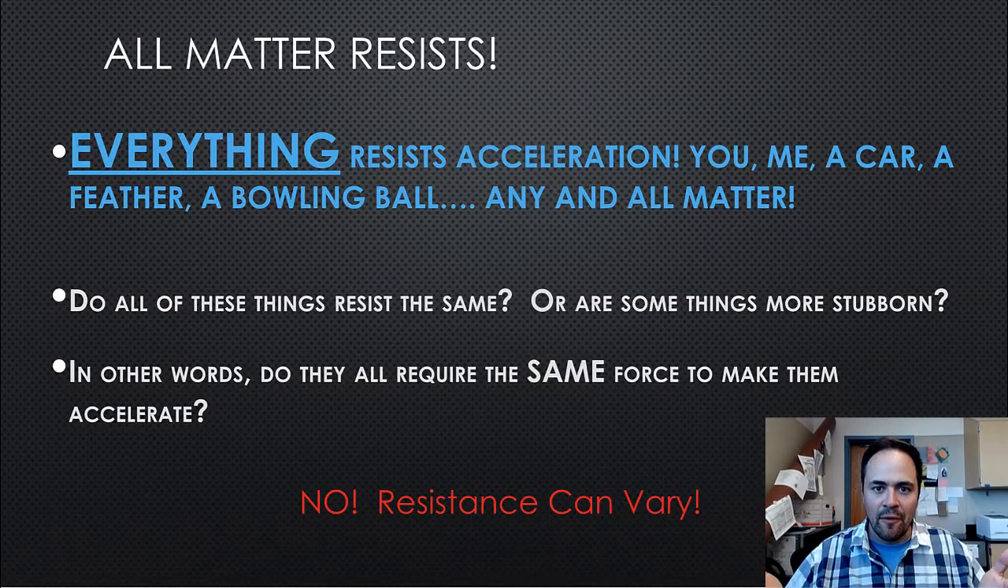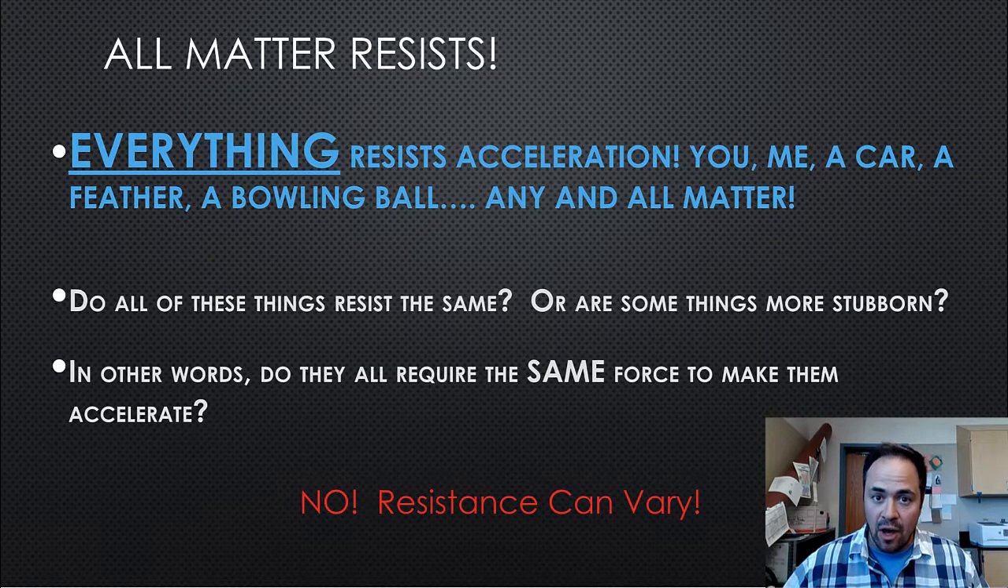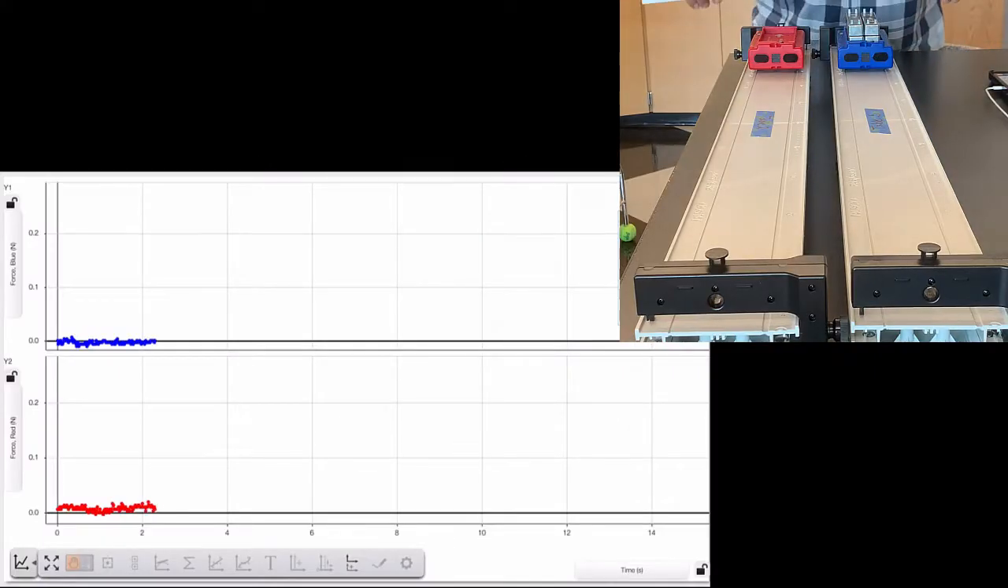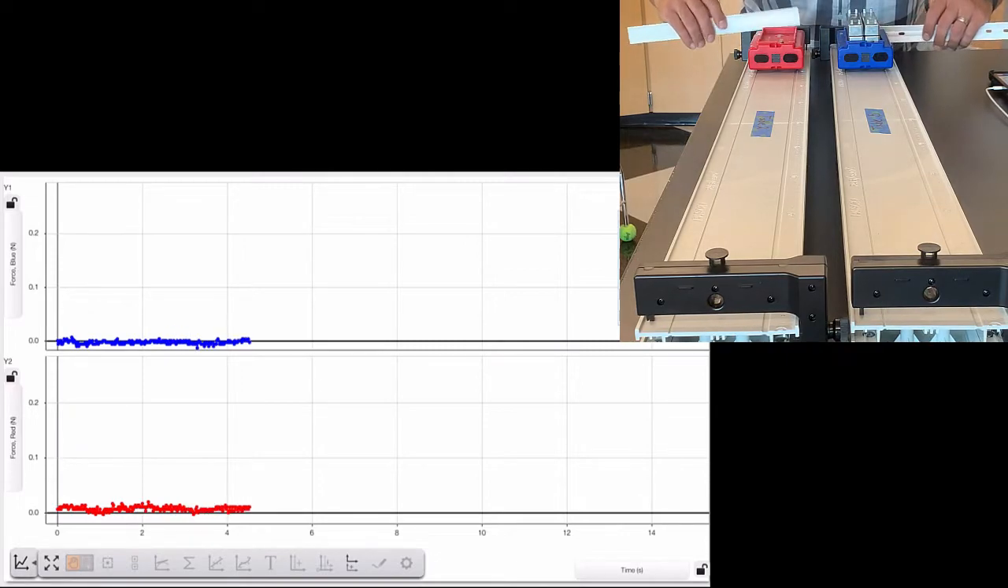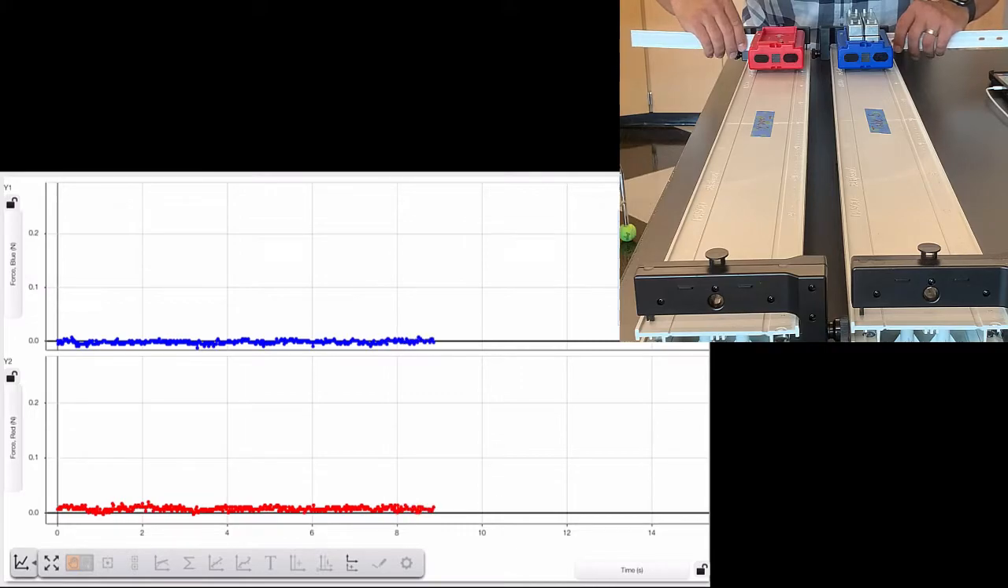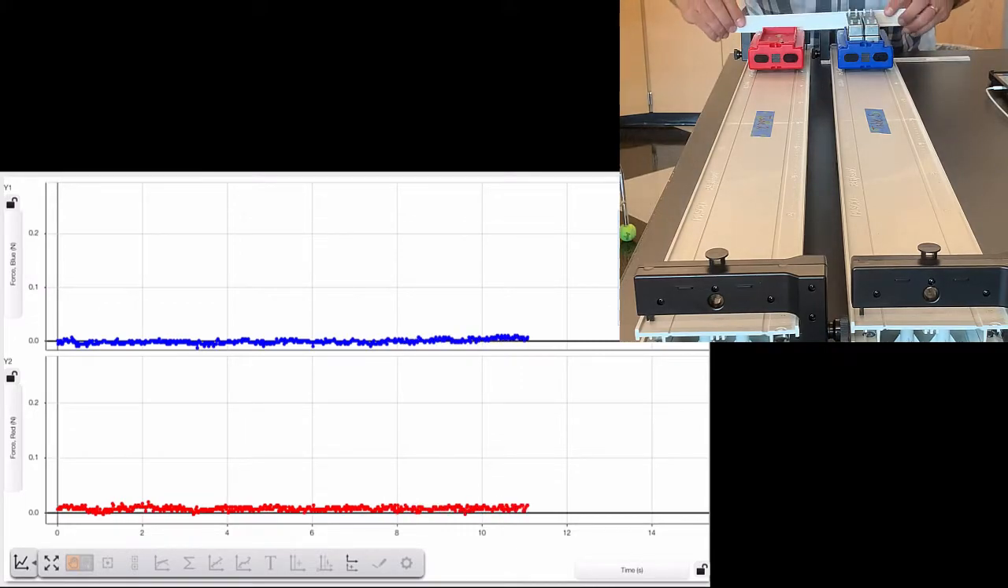No, of course not. That would be ridiculous. And if you answered no, then you are correct. Different things require different amounts of force. Check this out. In this example, I have two smart carts. The blue cart has 1 kilogram of added mass. The red cart is unchanged. I'm going to accelerate them at the same rate by pushing on them with a ruler.